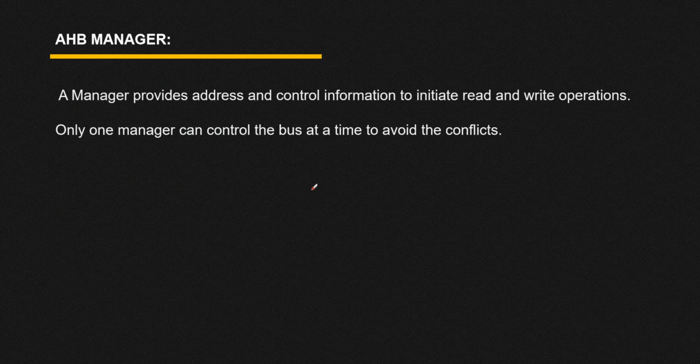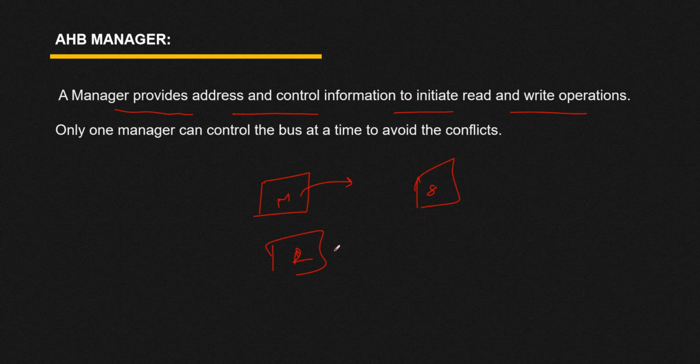Now here we have the AHB manager. We have already discussed that a manager provides address and control information to initiate read and write operations, or you can understand it like this: the device that is initiating the request is considered a manager, and the device that is responding to that request is considered a slave or subordinate. Just like Rahul is initiating the request, so he is considered a manager, whereas Simran is responding to that request, so she is considered a subordinate.